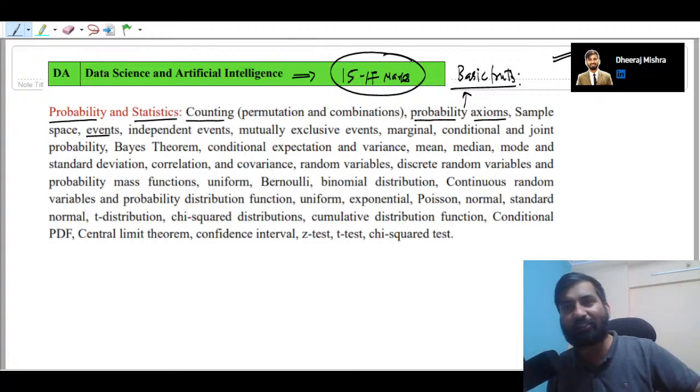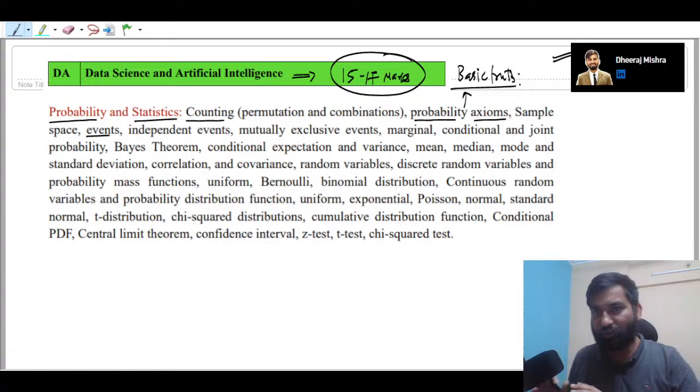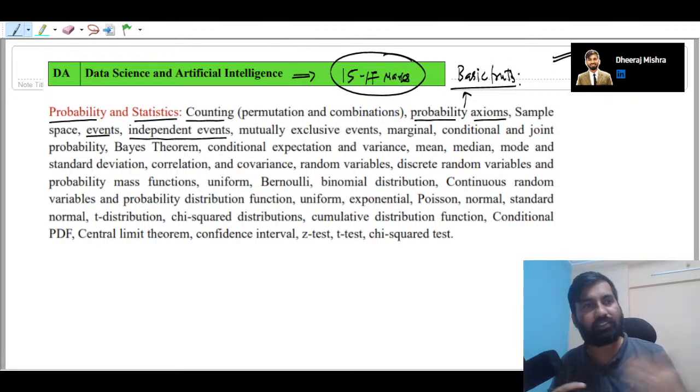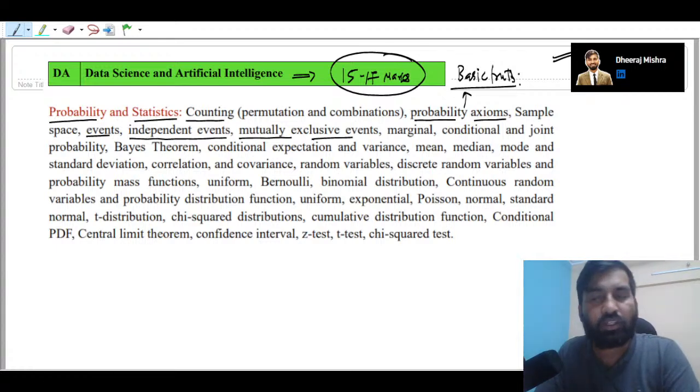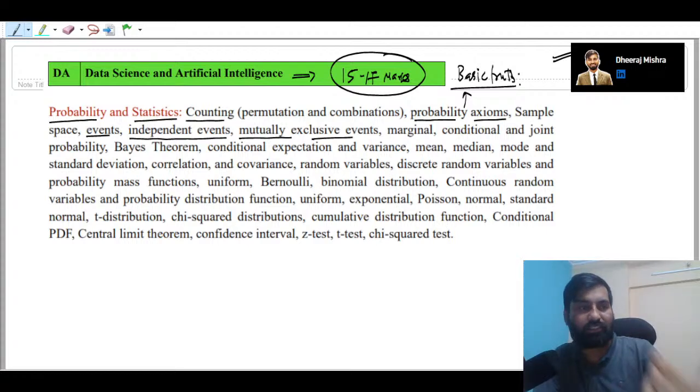So sample space, then events, which are the subsets of the sample space. Then we will talk about different types of events, like independent events. These are very important concepts. Then we will talk about mutually exclusive events. We have to understand the definition, and also solve problems so that we can identify whether given events are mutually exclusive.